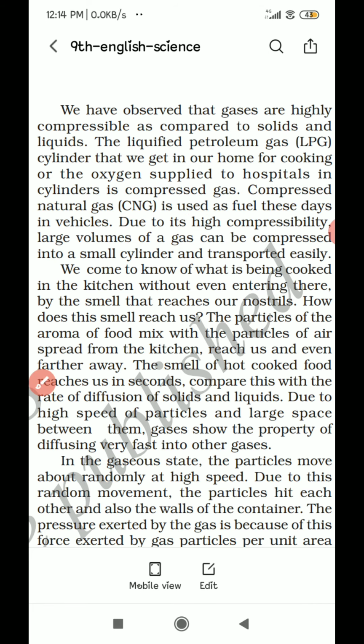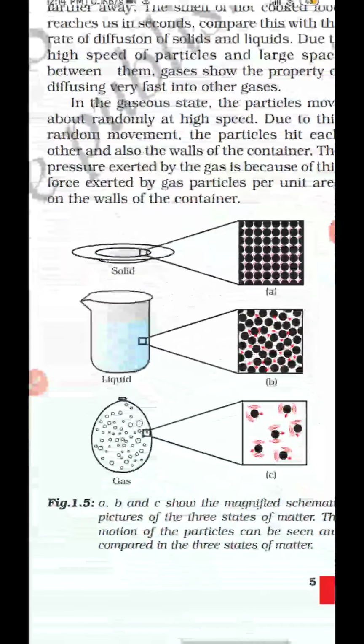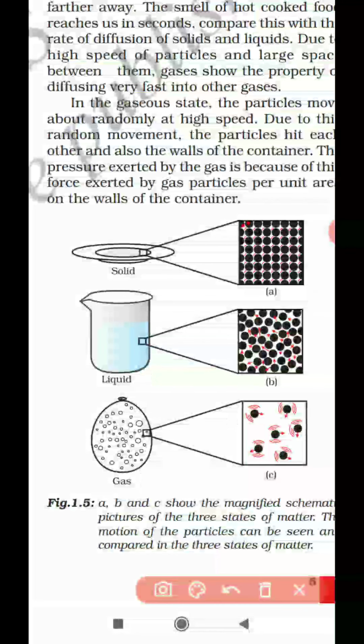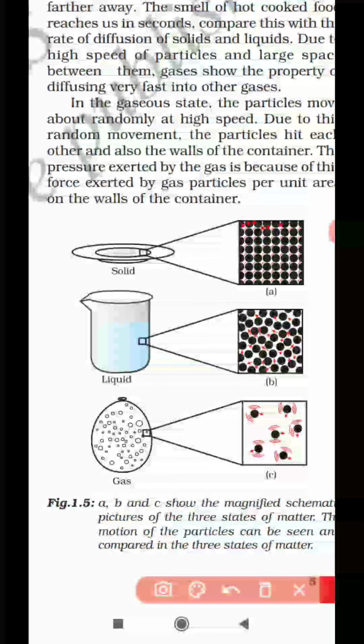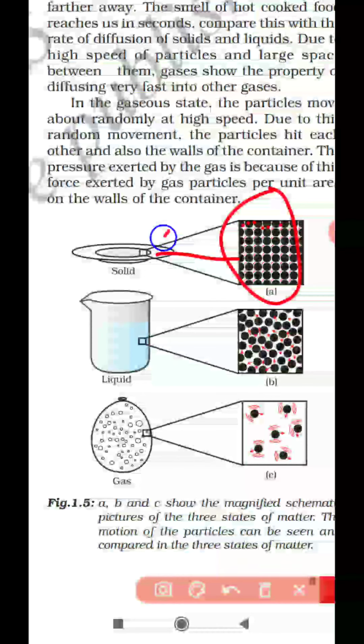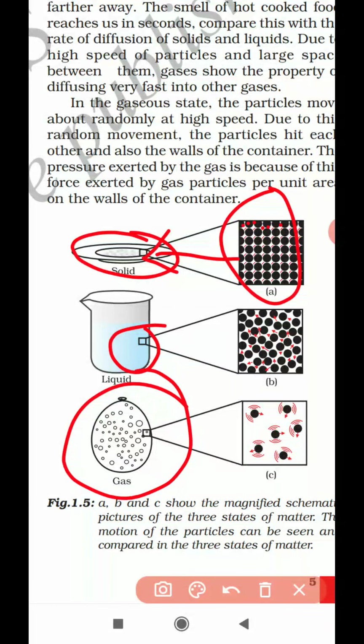Lastly, we are going to learn about solid, liquid and gas. See these small black circles, those are all particles. The particles are very closely packed in the case of solids. Plate is also an example of solid, right? Whereas in liquid, the particles are a little bit away from each other. Whereas in gas, the particles are very far from each other. This is also one of the properties of solid, liquid and gas respectively.